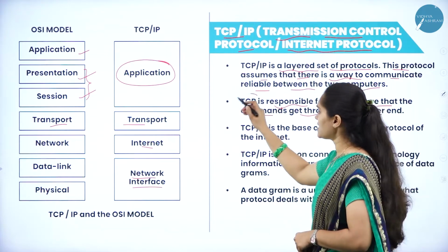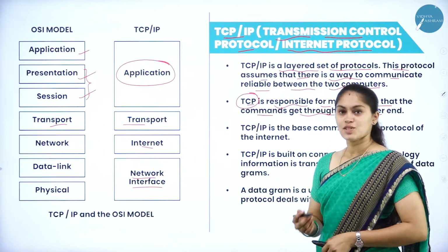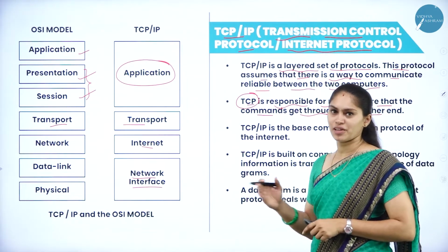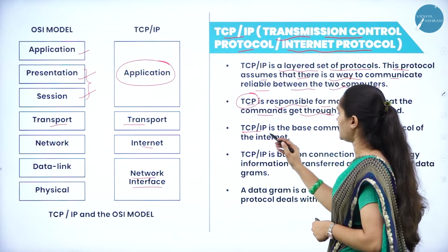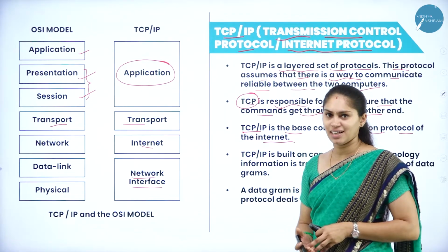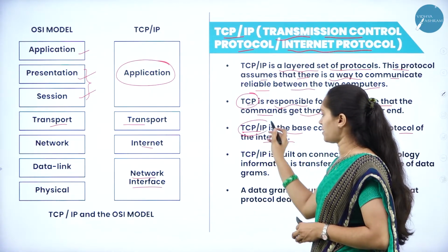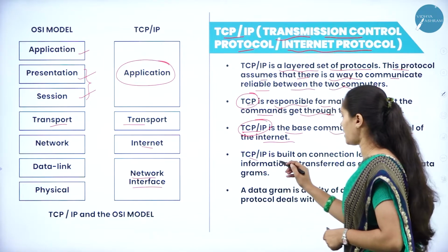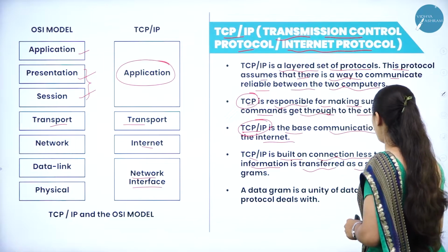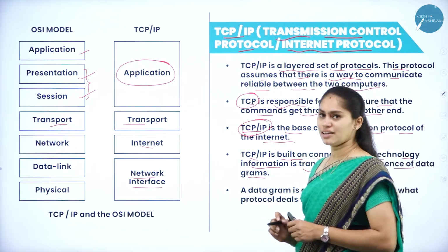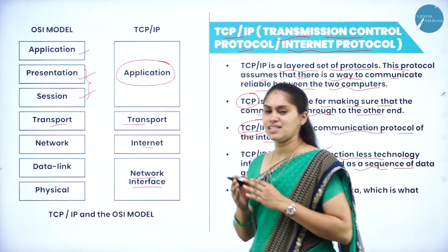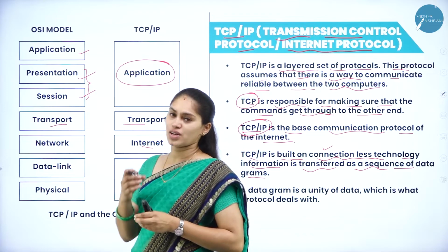That is regarding the Transmission Control Protocol. It takes care of the transmission of data from one computer to another computer system. TCP/IP is the base communication protocol for the internet. So if I say internet, the base thing is this TCP/IP protocol, and it is built on connectionless technology. Information is transmitted as a sequence of datagrams. So it is not connection oriented; TCP/IP is a connectionless protocol.